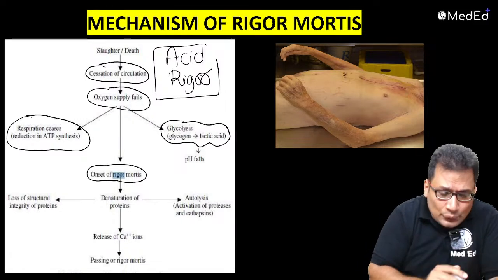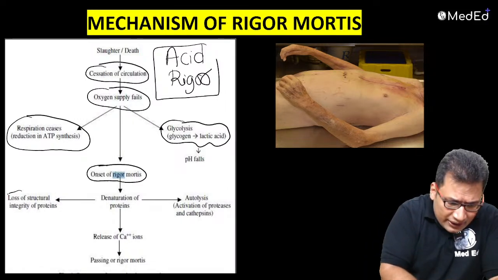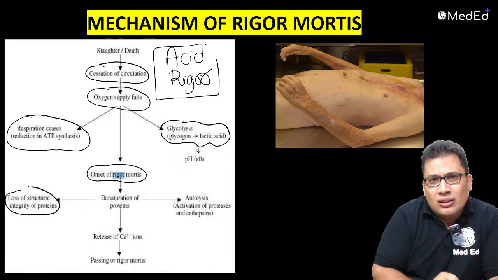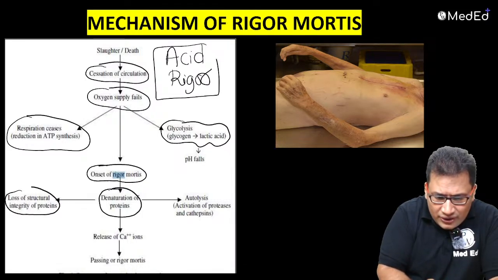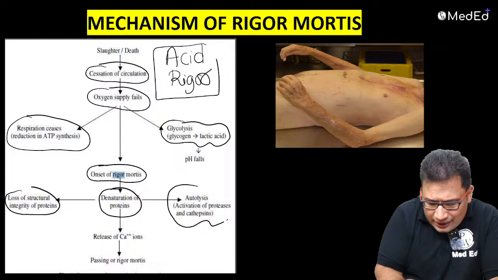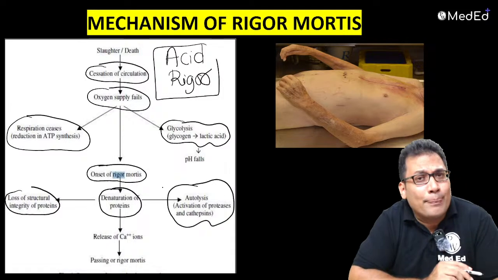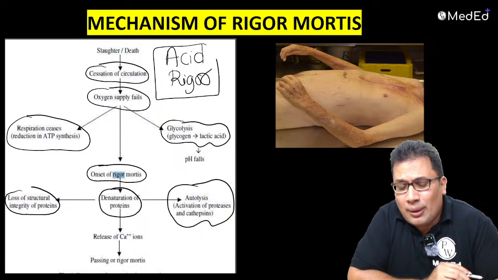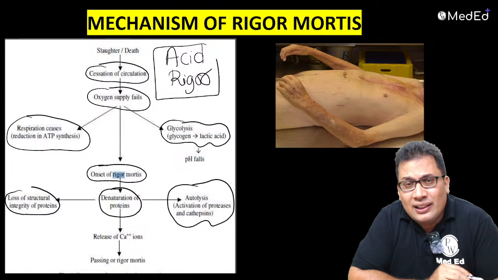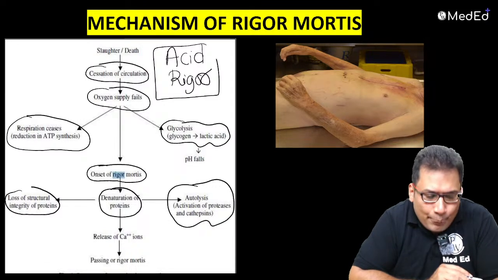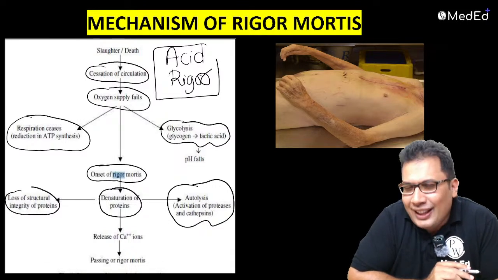So what happens later? Loss of structural integrity of proteins, denaturation of proteins, and autolysis. Autolysis means decomposition, putrefaction. There is a release of proteases and cathepsin. They are going to denature the protein.